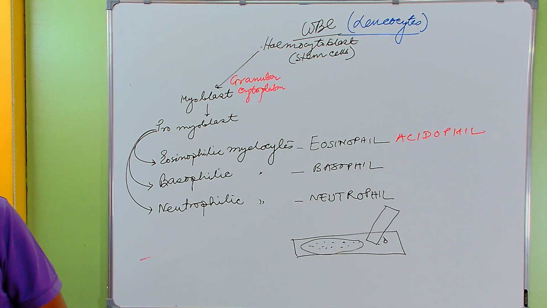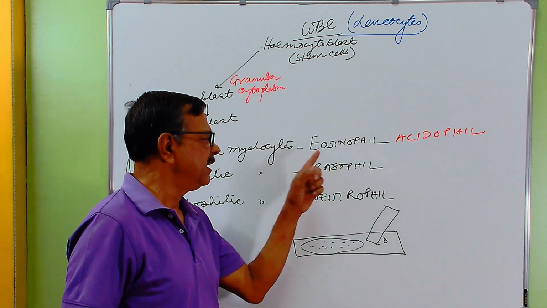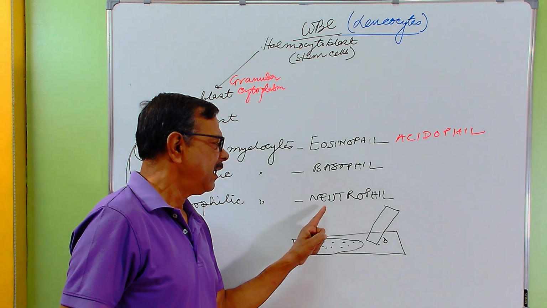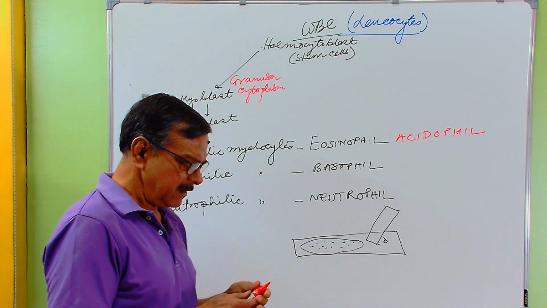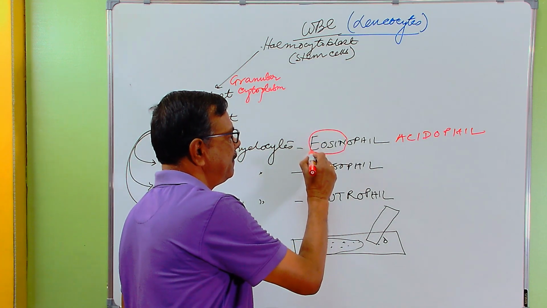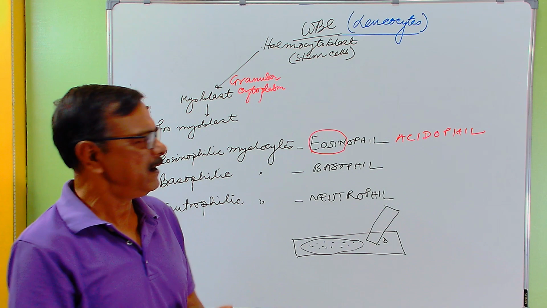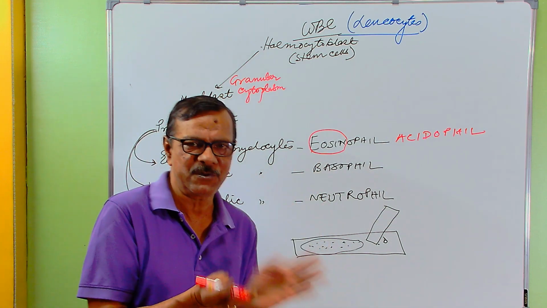Based on their staining properties, they are named acidophil, basophil, and neutrophil. The acidophils are stained with eosin. Eosin is the name of the stain, hence the name eosinophil.